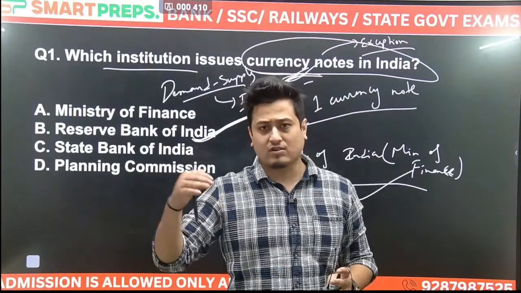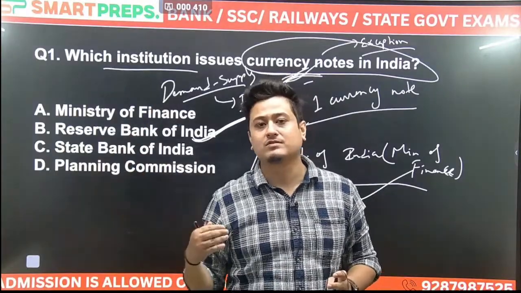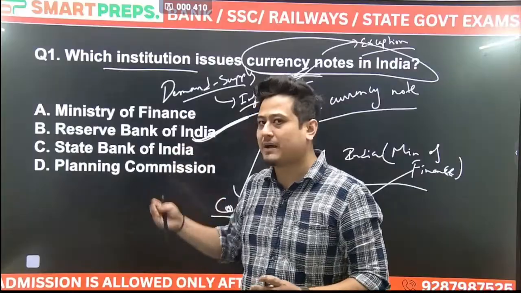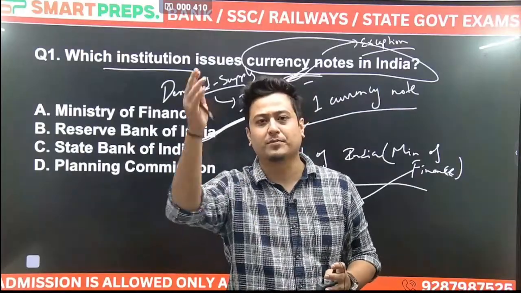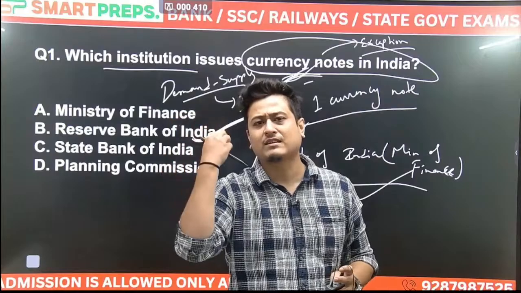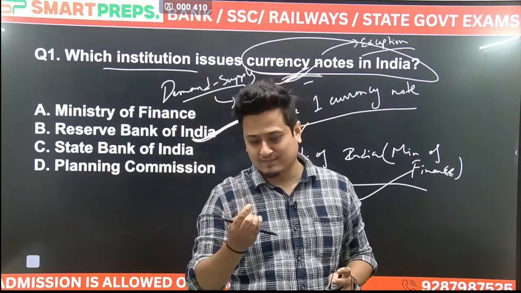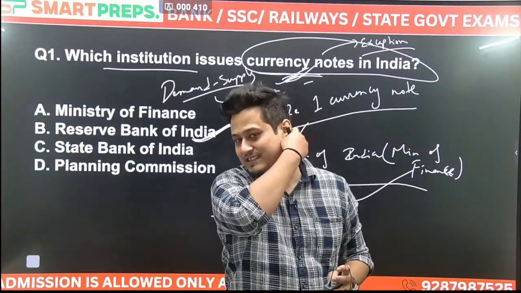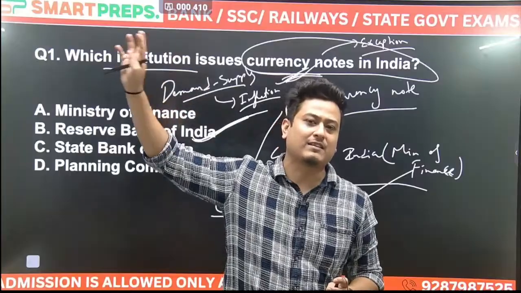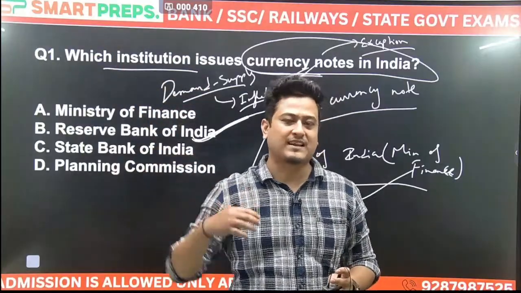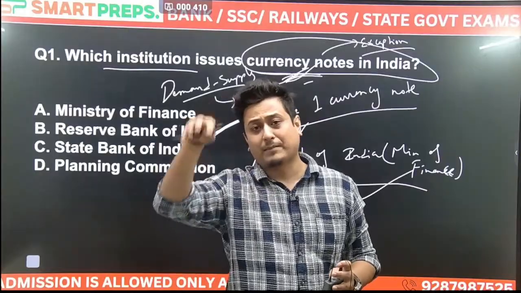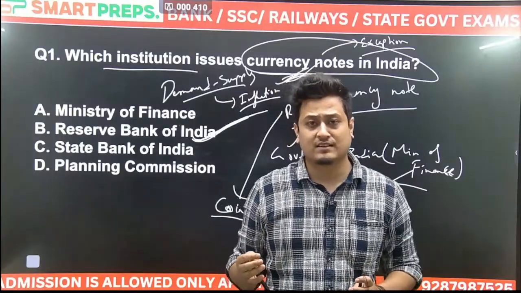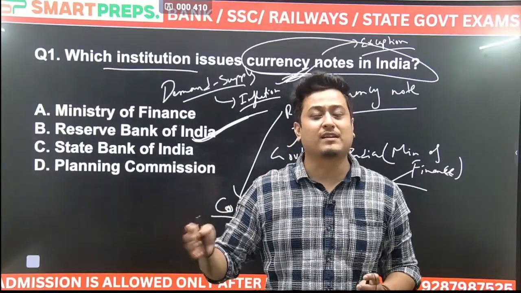So if RBI is not allowing banks to give more money as loans when there is a probability of high inflation, why will they make a mistake by printing lots of currency and distributing it among people? Like once there was a very famous quote that everyone's account will get 15-15 lakh. We have so much black money in Swiss banks; if we bring it all back and distribute it among 140 crore, 1.4 billion Indians, everyone's bank account will get 15-15 lakh.